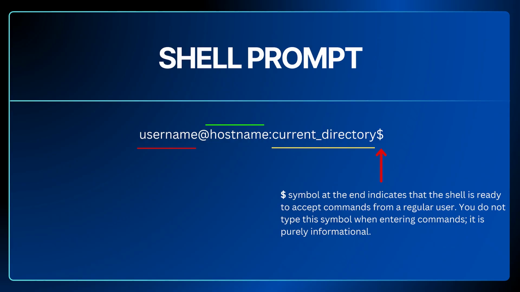It is purely informational. As you see in the example below, first the username, which is Pete, then the hostname, Icebox. After that, the current working directory, /home/Pete, in which they currently are. At last, the dollar symbol. This is what a basic shell prompt structure looks like. We'll see the actual shell in a while and practice some basic commands on it.